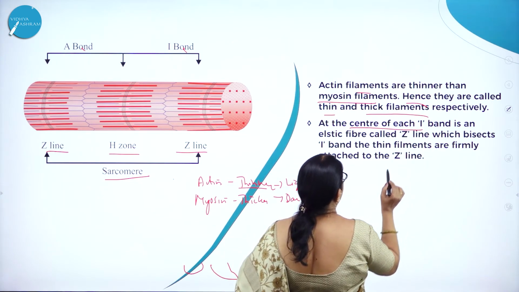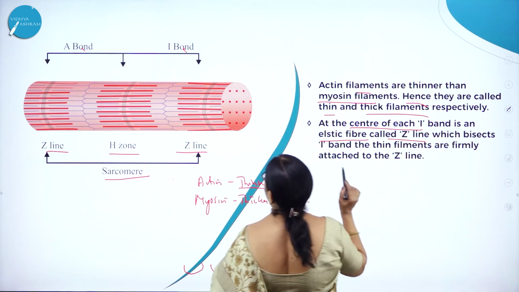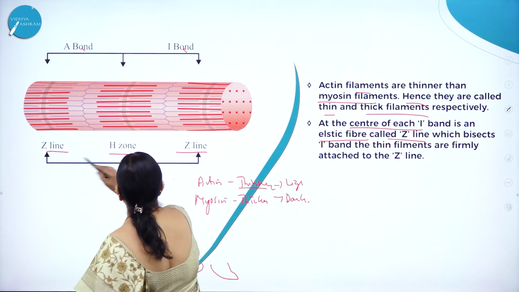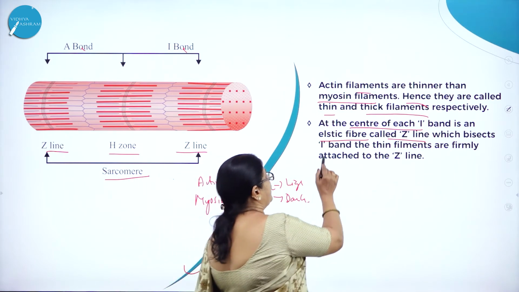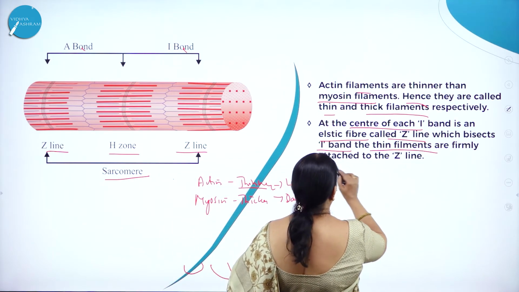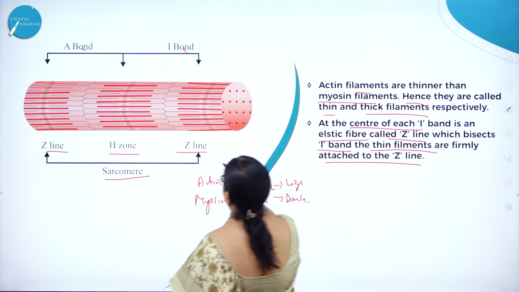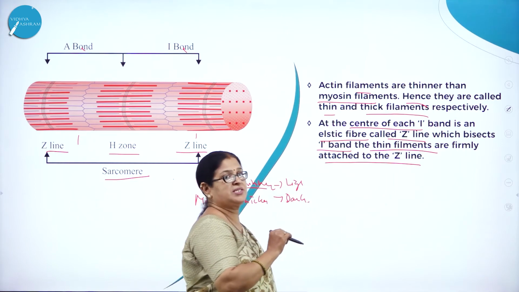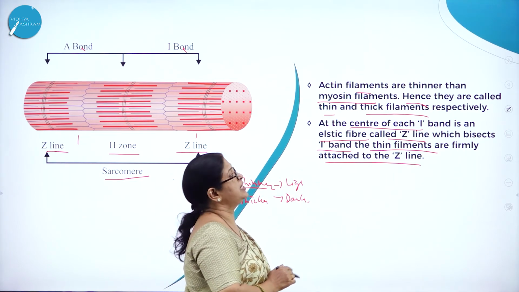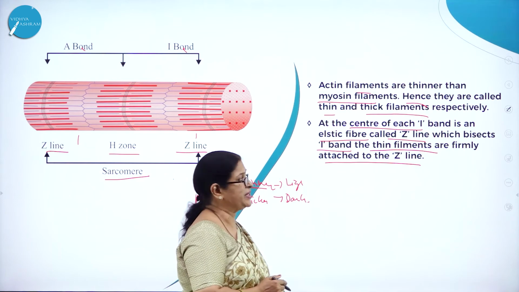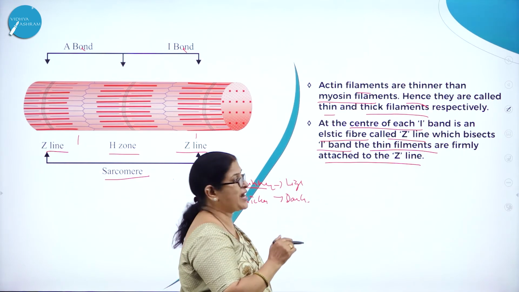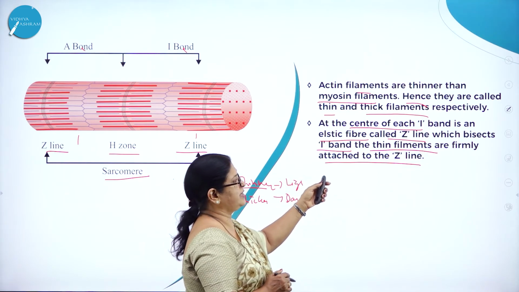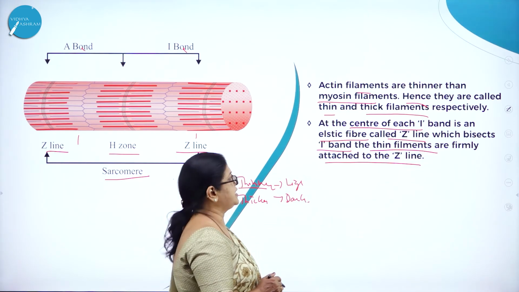At the center of each I band is an elastic fiber called Z line. Here you can see the Z line. In between, you can see the two Z lines, which bisect the I band, and the thin filaments are firmly attached to the Z line. Actin filaments are thinner than myosin filaments, hence they are called thin and thick filaments respectively.